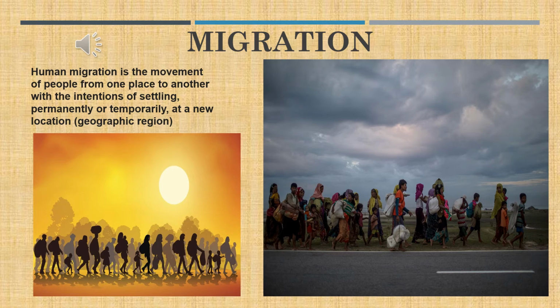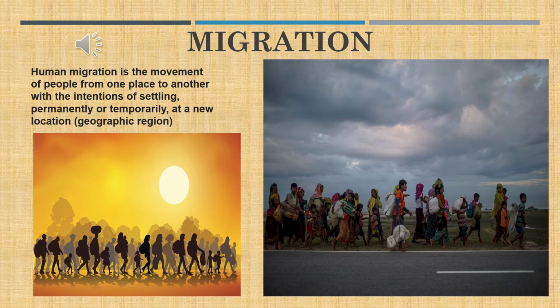Human migration is the movement of people from one place to another with the intention of settling permanently or temporarily at a new geographic location, because of various reasons like better employment opportunities, higher studies, after getting married, or because of war, any pandemic or epidemic diseases, etc. There are so many reasons why people keep on moving from one place to another.